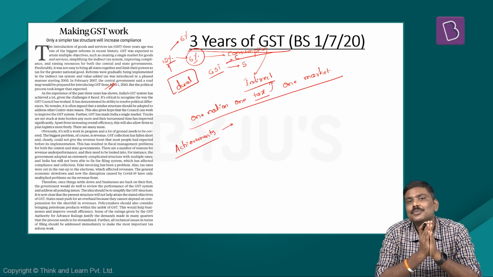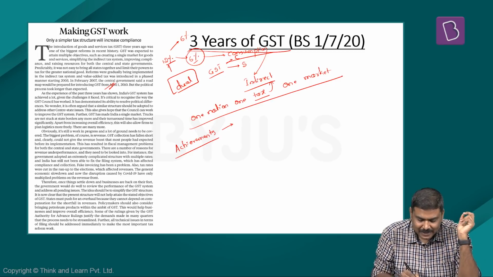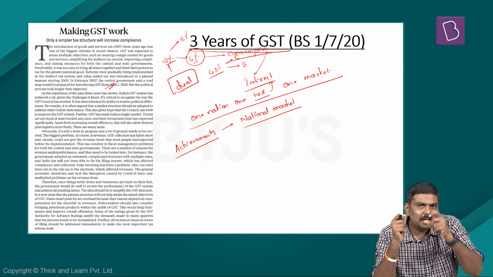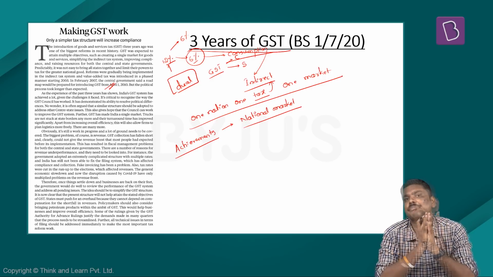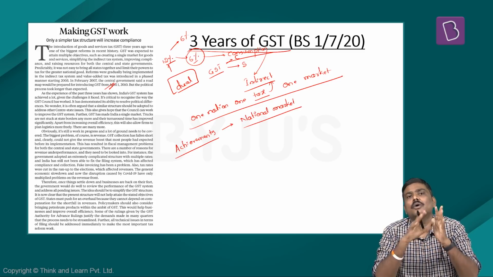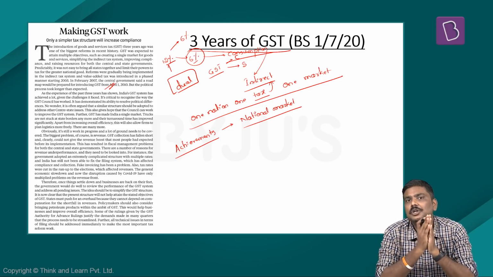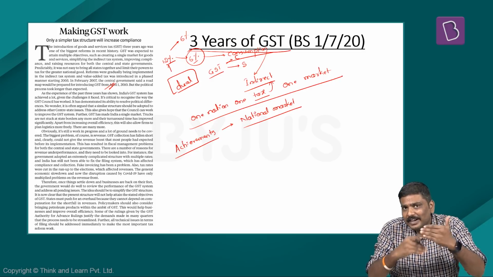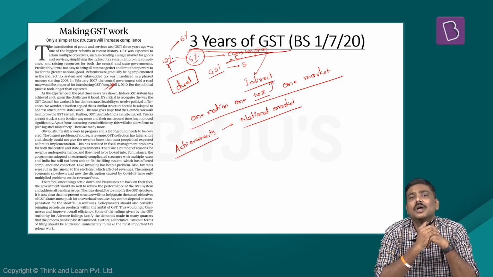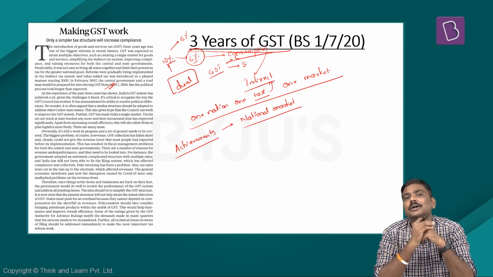First and foremost, we have been able to create a national market. That is, irrespective of the state where the goods are being sold, all these particular goods will be imposed with the single rate of GST. Second, the number of indirect taxes have come down. As per various surveys, more than 30 types of indirect taxes plus cesses have been subsumed under the ambit of GST. That is the second very important achievement.